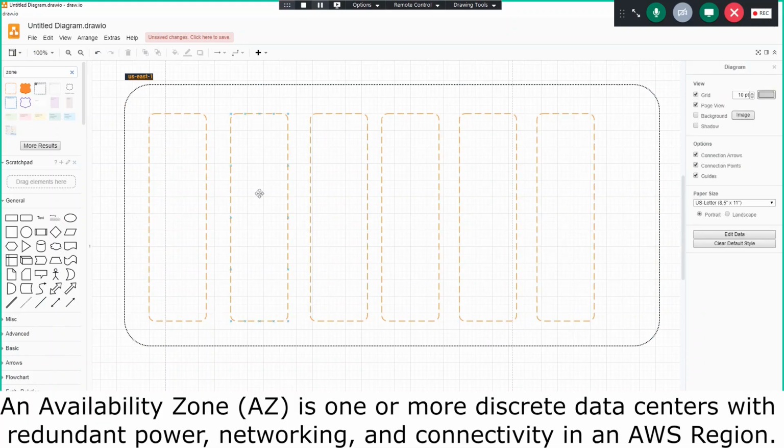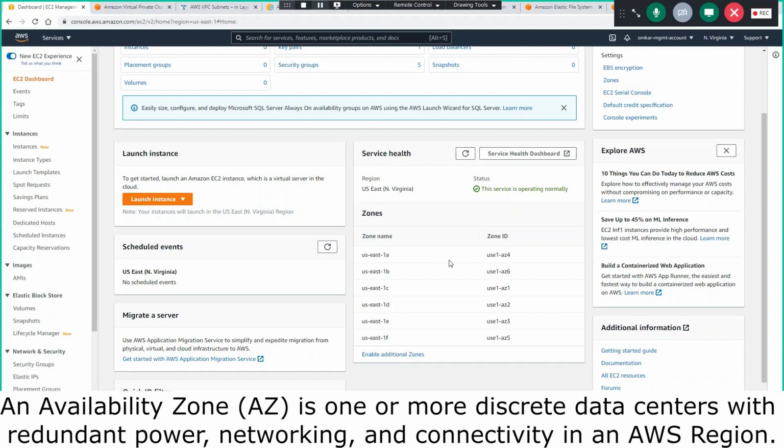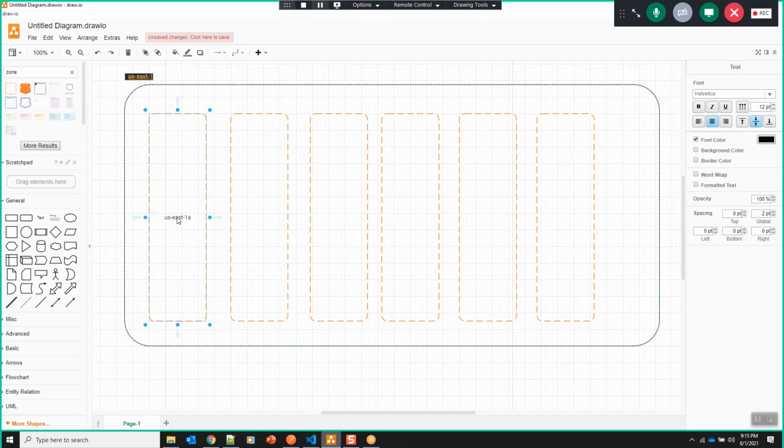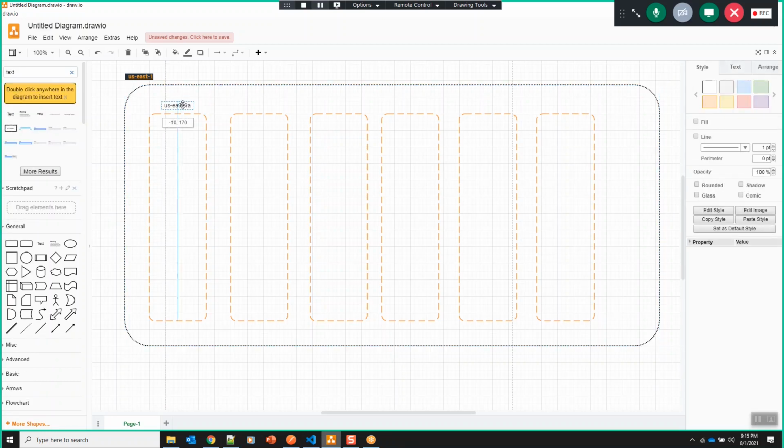Okay. So what are the names of availability zones? We will add one alphabet to the region, right? So starting with A, the first one would be US East 1A. Or else let me put it here, 1A. And what else do we have?